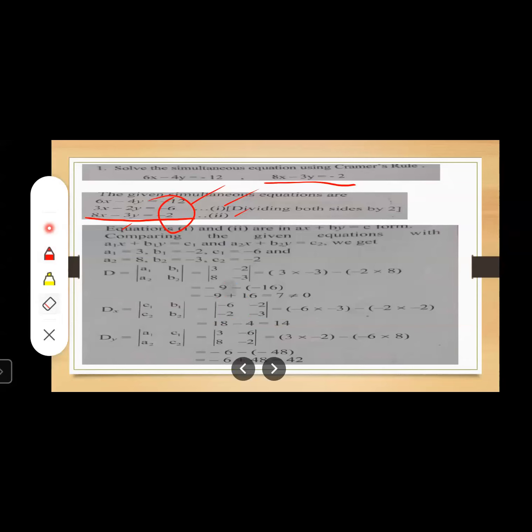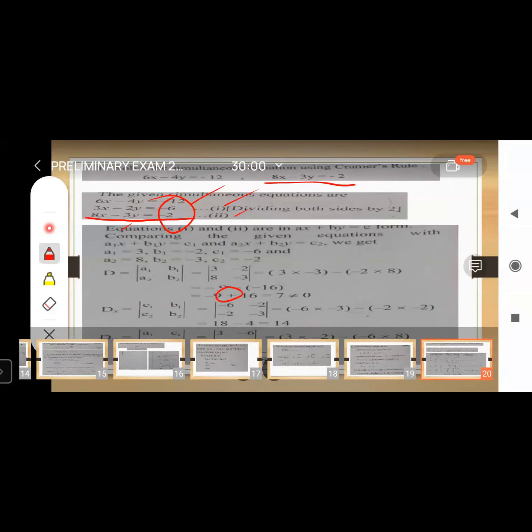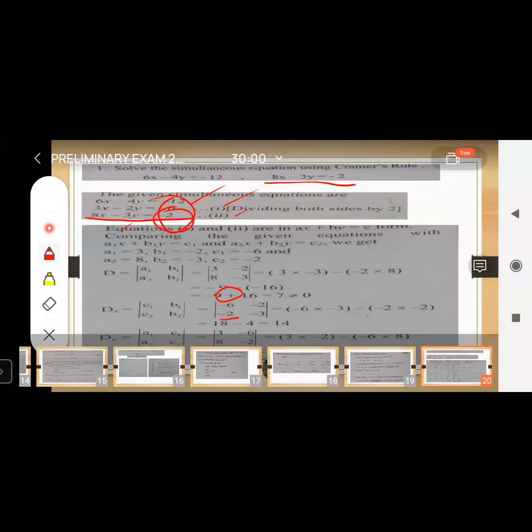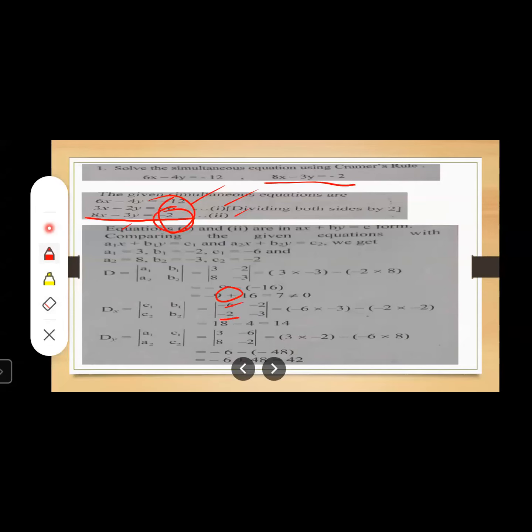Okay, now I'm writing this. The value of C1 is this. C1 is this. And C2 is this that you write here. Okay. And as usual, write the values of, see, this is B1. Okay. And this is B2 that you write here. Understood, students? Once you write this, just simplify it. You will get the value. Okay. And again, in the same manner, find out the values of